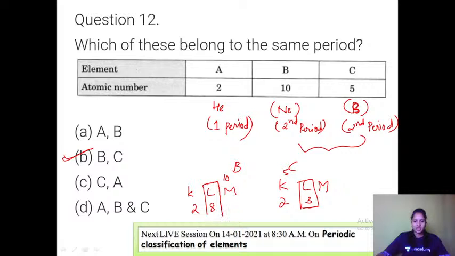L shell means second period. Whereas atomic number 2, its configuration is 2, 0, 0. So it belongs to K shell, that is first period. That's how you can identify.